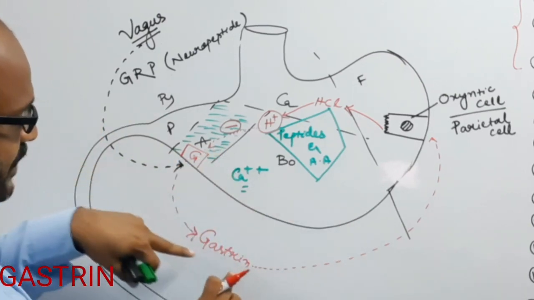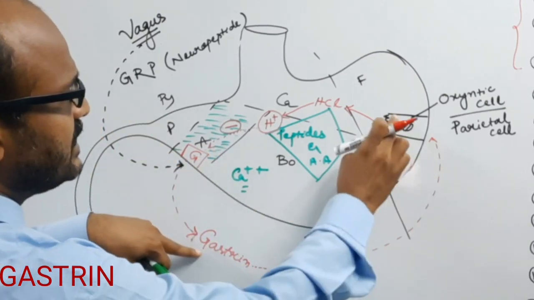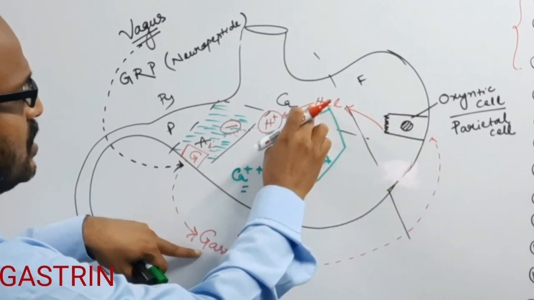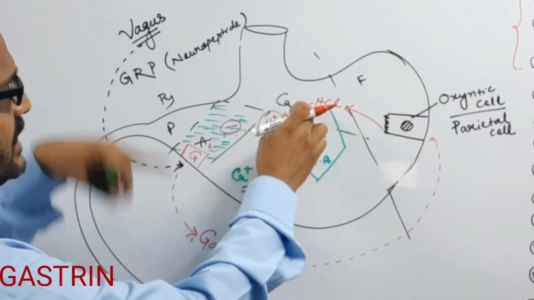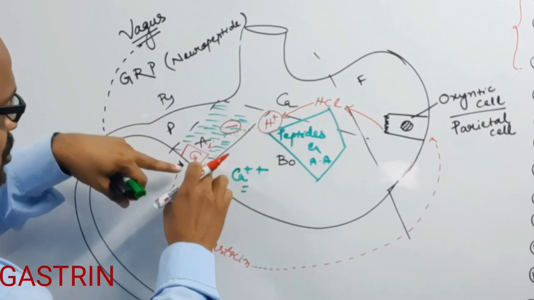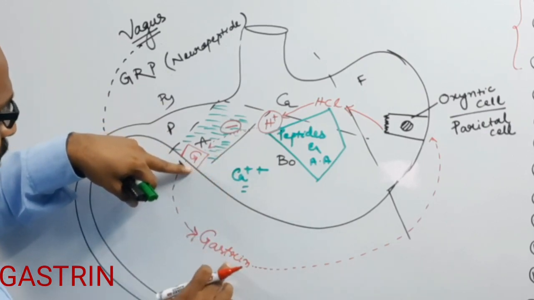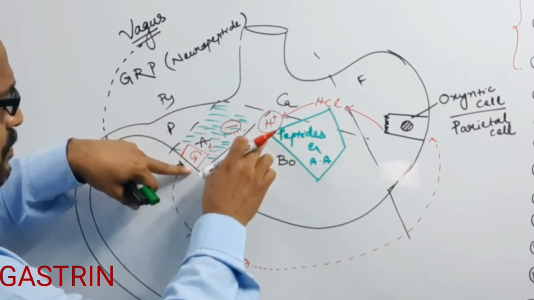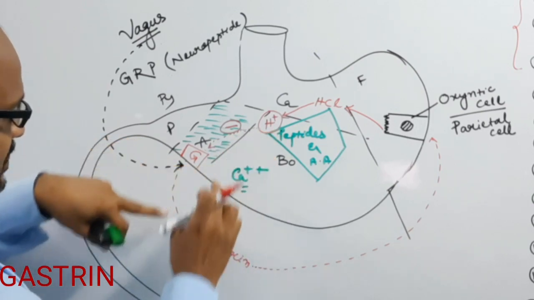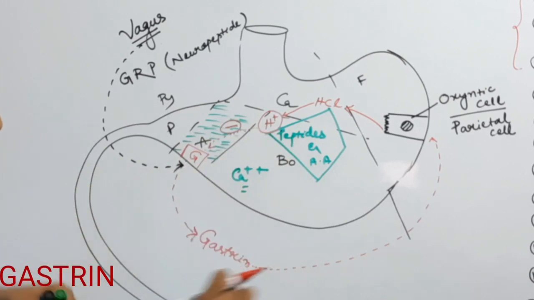So increasing gastrin increases the secretion of HCl, and when the level of HCl increases that much, there is a decrease in the secretion of gastrin. So increasing H plus inhibits the secretion of gastrin, and this is known as inhibitory regulation.